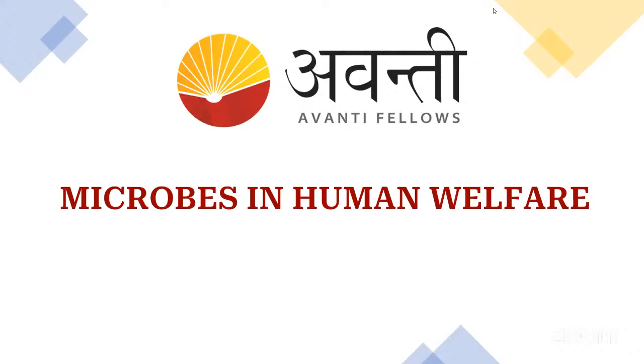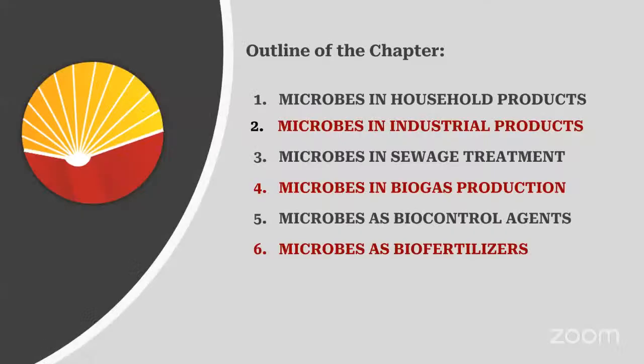So let us start. In the last class, what are the things we studied in this chapter mainly? I have told you in this chapter mainly the products and the bacteria and microbes names they will ask. So here we have completed microbes in household products, microbes in industrial products, and microbes in sewage treatment. How the microbes are used in sewage treatment, we discussed in the last class. The primary and secondary treatment; secondary is the biological treatment. In the secondary treatment, mainly we use the microbes.